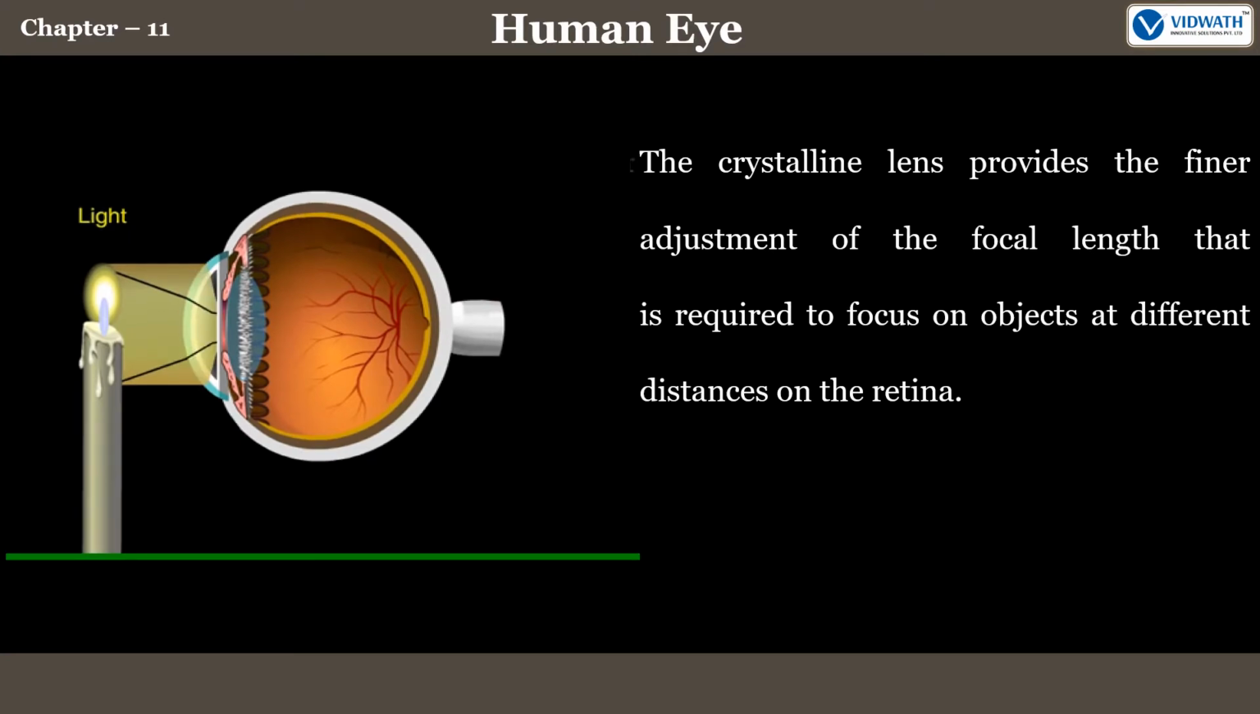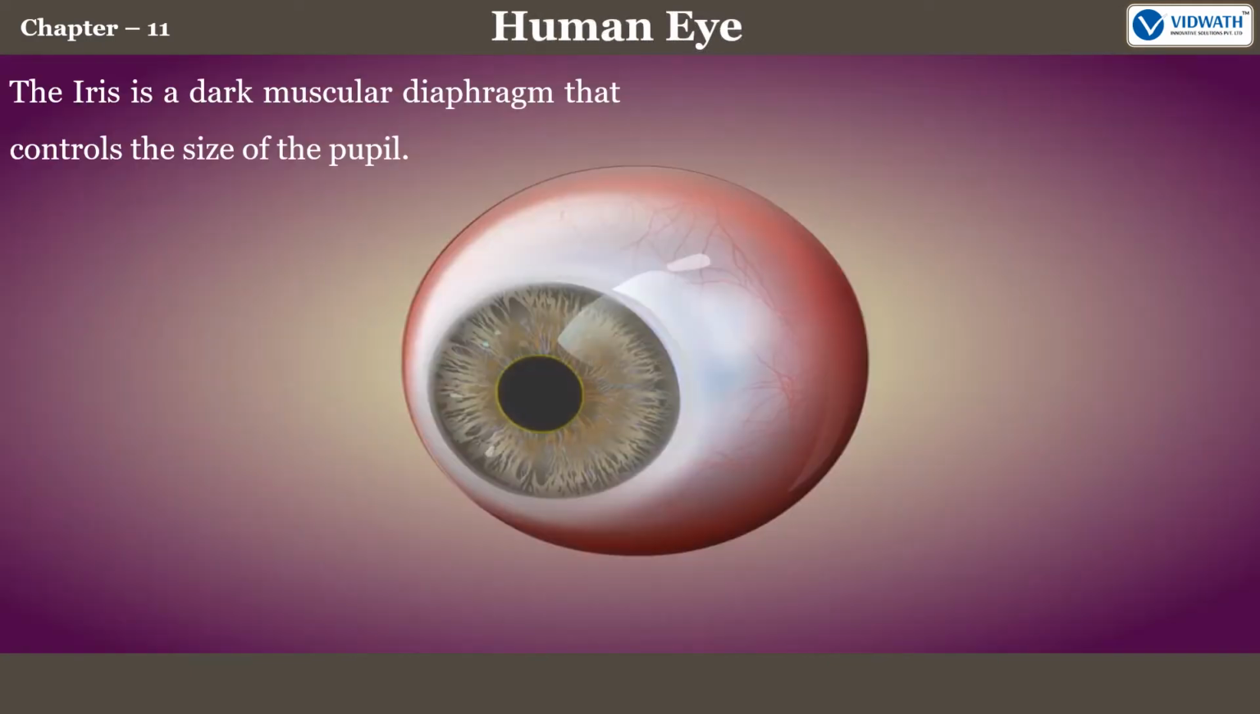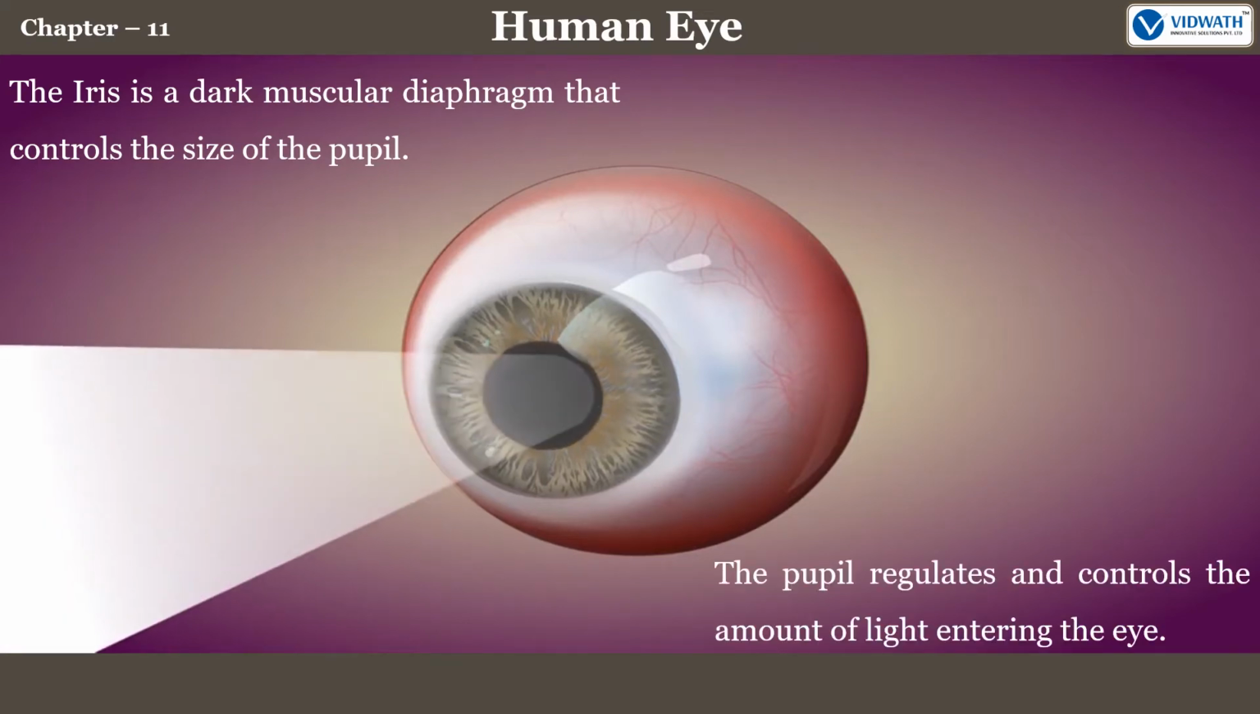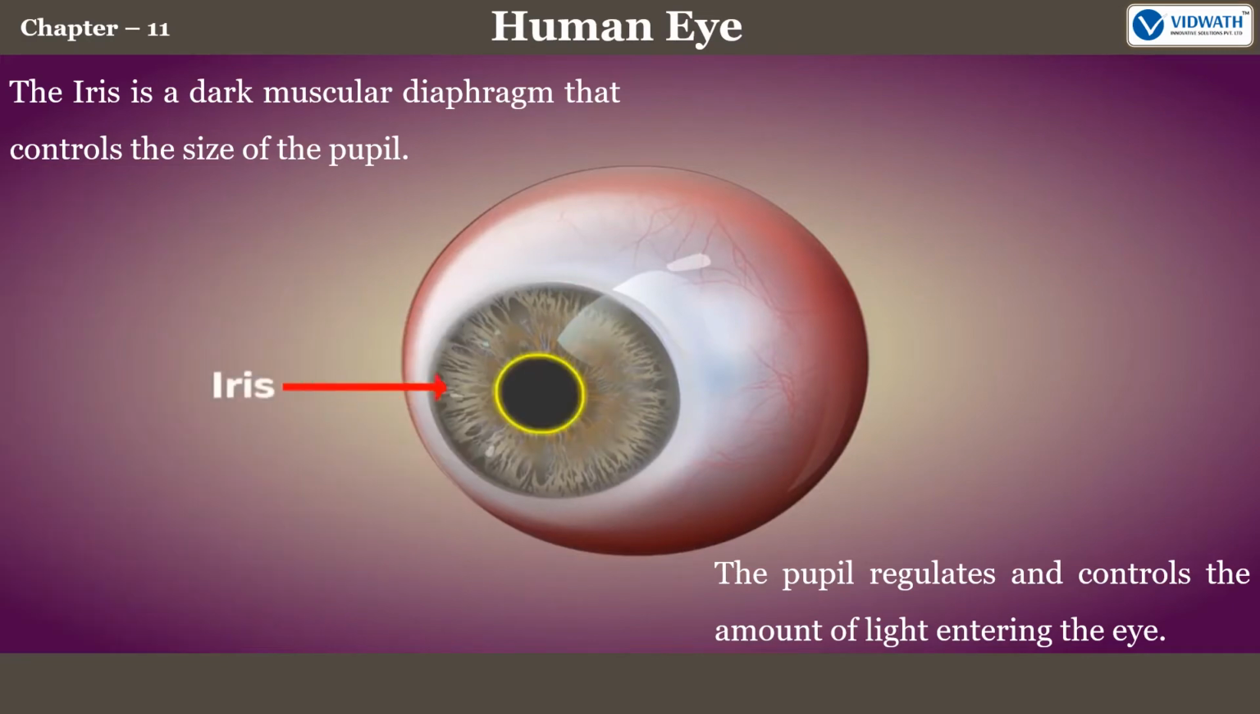The crystalline lens provides the finer adjustment of the focal length that is required to focus on objects at different distances on the retina. The lens system forms an image on a light-sensitive screen called the retina. The iris is a dark muscular diaphragm that controls the size of the pupil. The pupil regulates and controls the amount of light entering the eye.